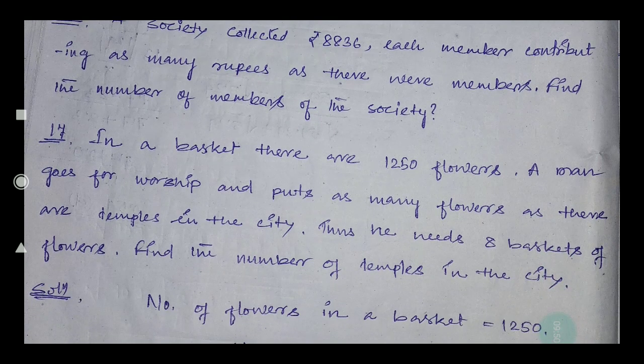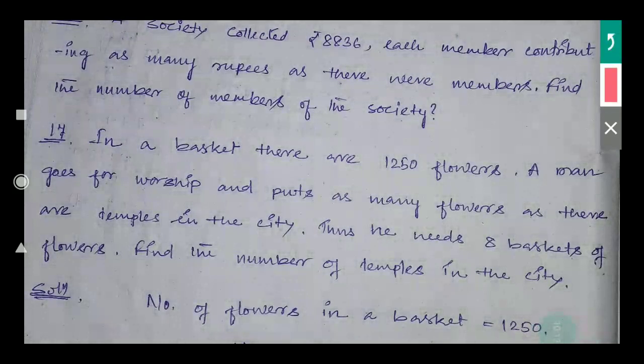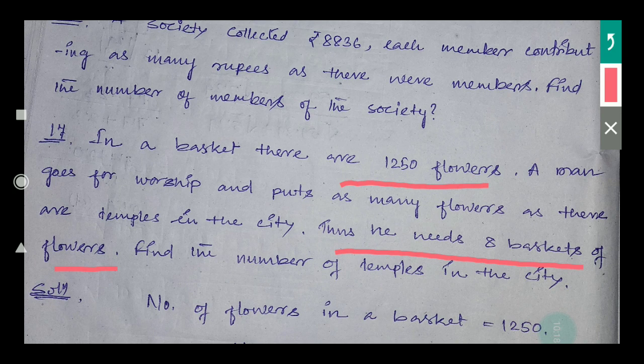So in a basket there are 1250 flowers. A man goes for worship and puts as many flowers as there are temples in the city. Thus, he needs 8 baskets of flowers. Find the number of temples in the city. This is also the same, but here is one trick. It is given that in a basket there are 1250 flowers, but he needs 8 baskets. You have to read the question.